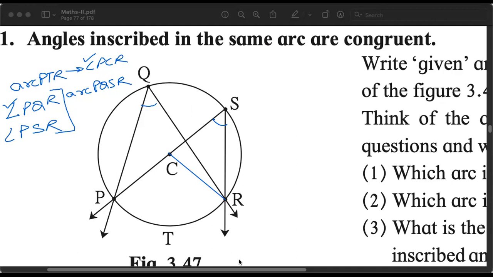If we consider the inscribed angle PQR, the intercepted arc is PTR, then the central angle is PCR. That means angle PCR is double that of angle PQR. Yes, Anushka, correct.